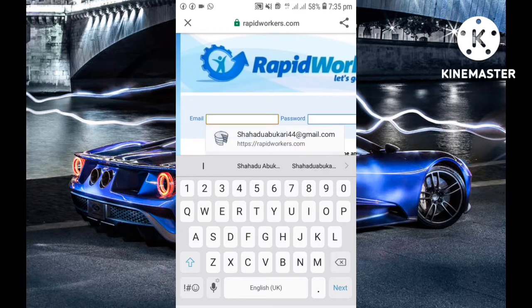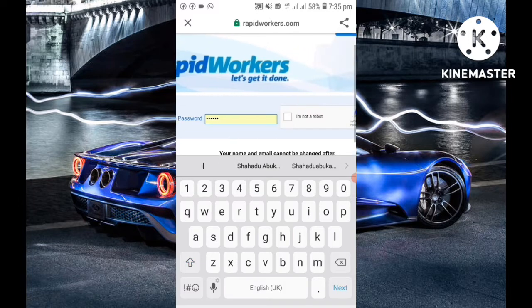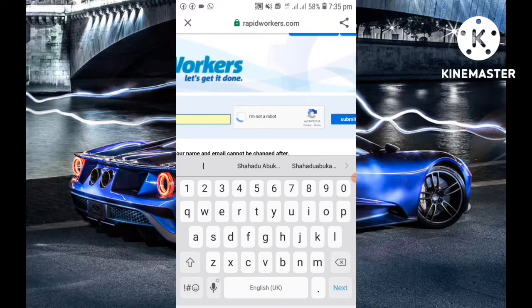I already have an account for it, so let me just log in. I tap on I'm not a robot.